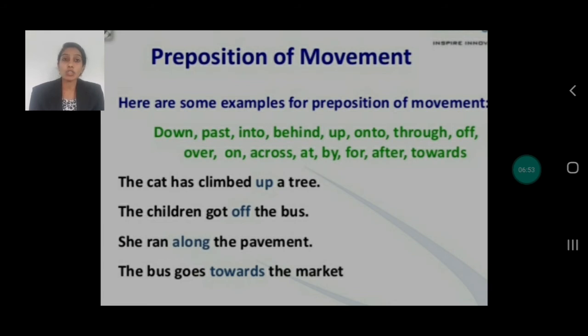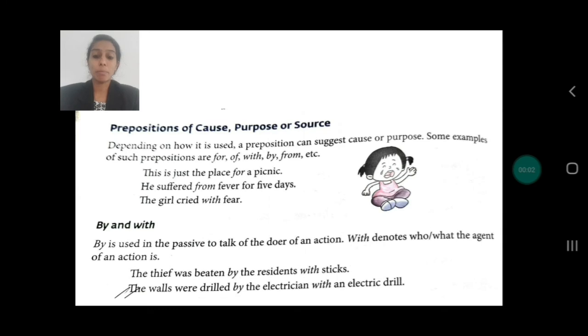I hope you all understood the main three prepositions: preposition of place, preposition of time and preposition of movement. Moving on to the next. Open page number 38. Preposition of cause, purpose or source. Depending on how it is used, a preposition can suggest cause or purpose. Some examples of such prepositions are for, of, with, by, from, etc. So these prepositions suggest a cause or reason why it is so.